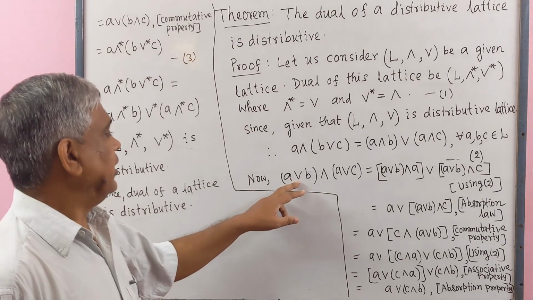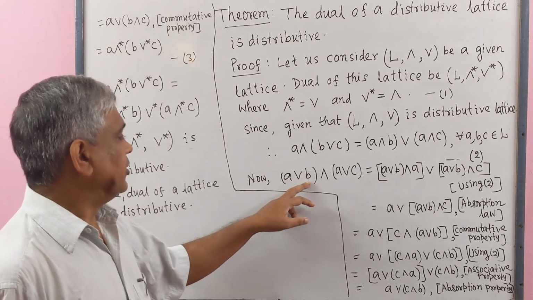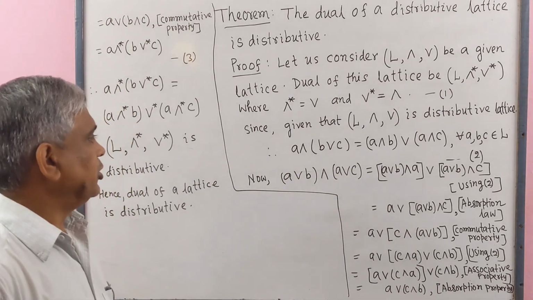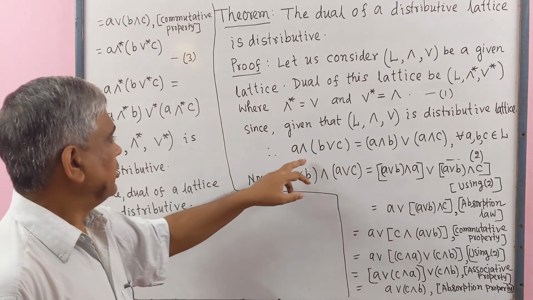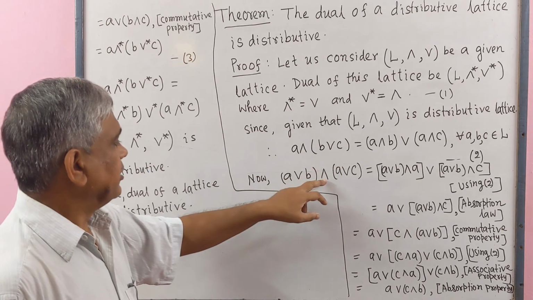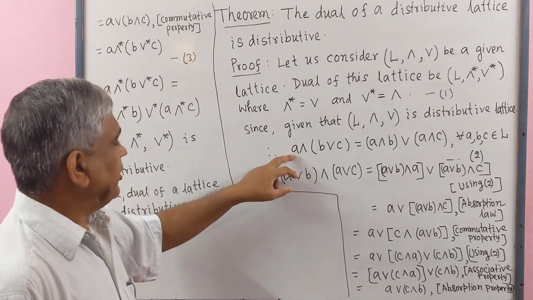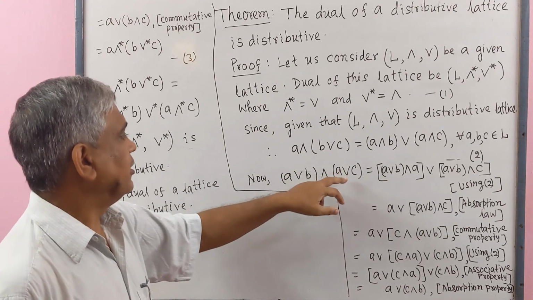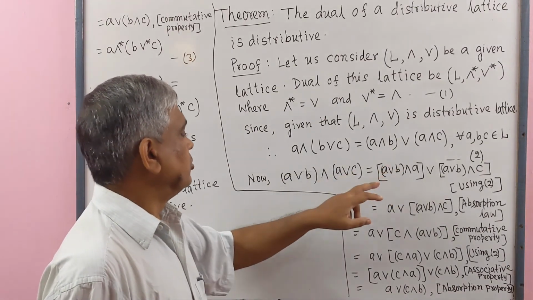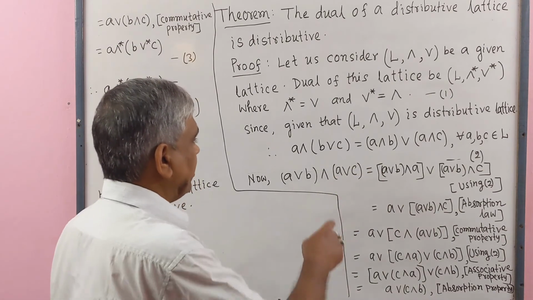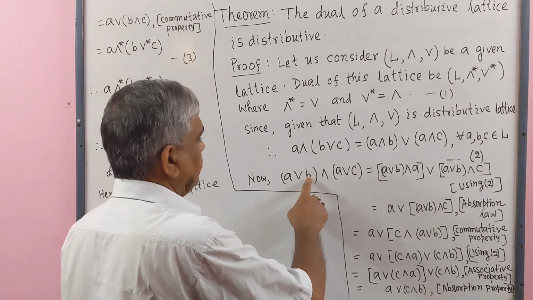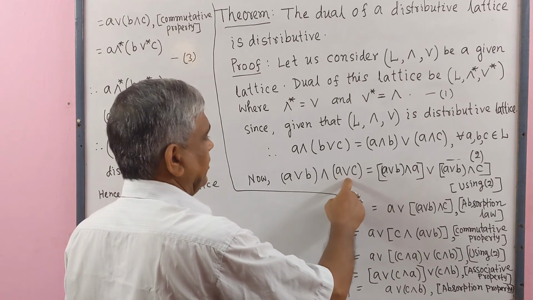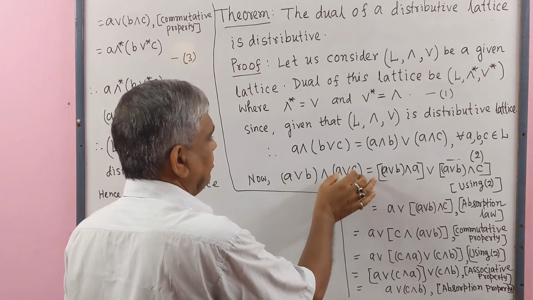Now (A ∨ B) ∧ (A ∨ C), we use formula 2. Here in place of A we consider A ∨ B, and then similar to 2 we work on this: ((A ∨ B) ∧ A) ∨ ((A ∨ B) ∧ C).